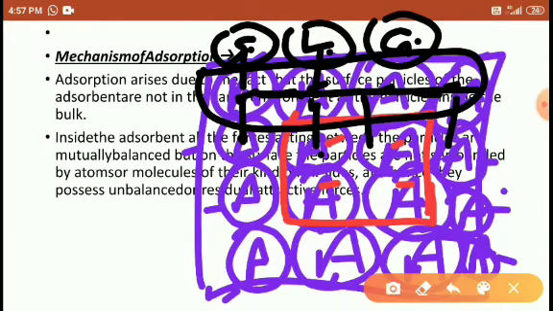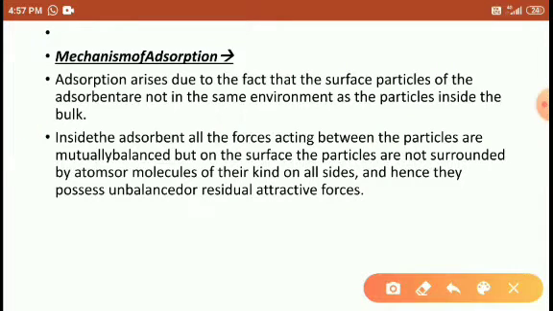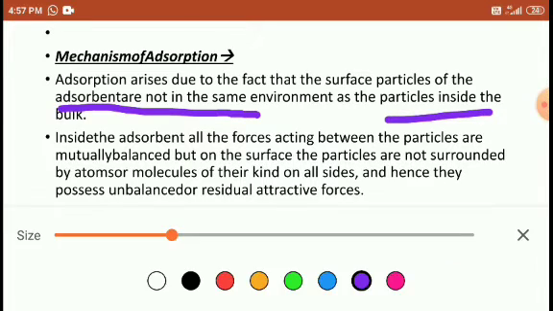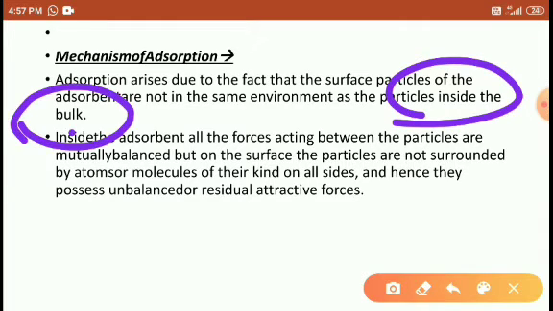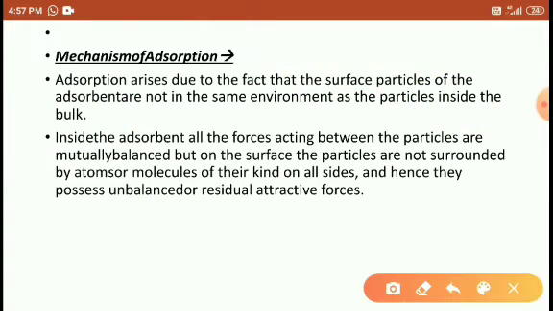So students, that's why the surface layer adsorbent is not the same as compared to the inside, right? When you compare the inside attractions and the surface layer attractions, both are different. Inside the particles, they are getting the proper amount of attraction as compared to the outer layer. So that's why the outer layer is stabilizing itself. They want to attract either dust particles, liquid particles, or gaseous particles.